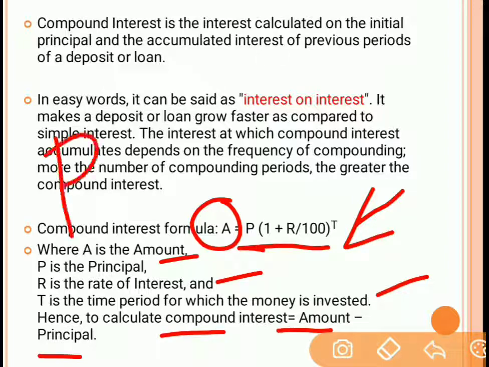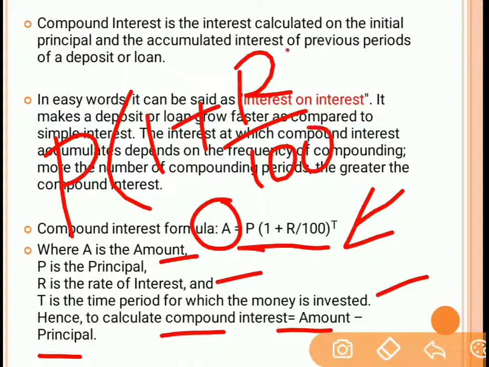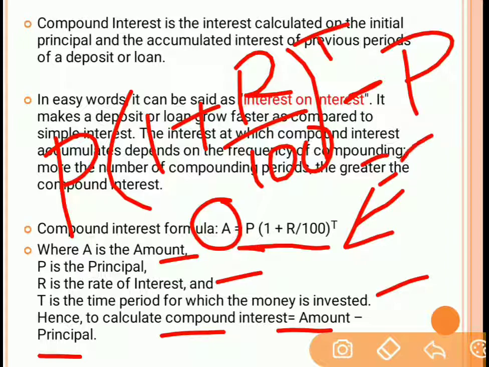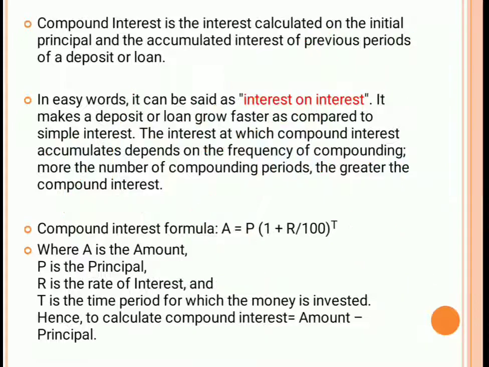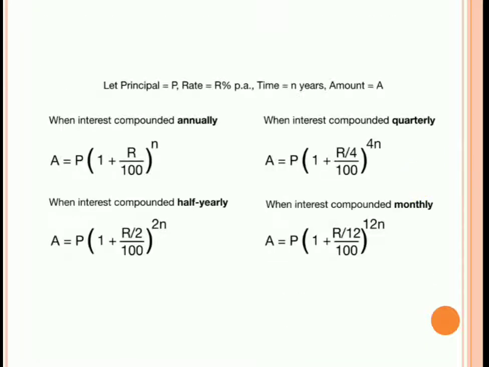So if the total amount is P into (1 plus R by 100) raised to T, then from this you have to deduct the principal amount. Once you deduct the principal amount, you will get the compound interest. Understood? Now let's take some examples over here.